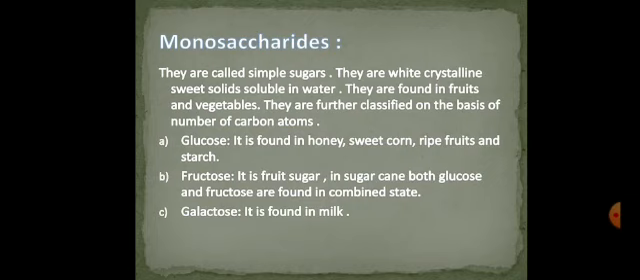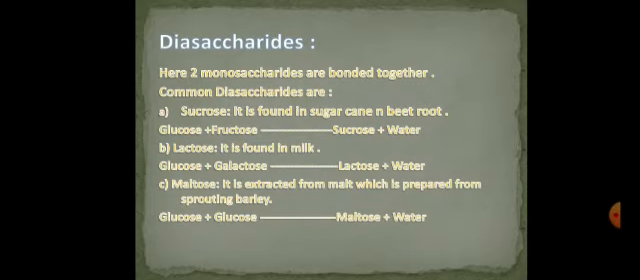The first class of monosaccharides is glucose. It is found in honey, sweet corn, dry fruits, and starch. The other type of monosaccharides is fructose. It is also called fruit sugar. In sugarcane, both glucose and fructose are found in combined state. And the third class of monosaccharides is galactose. It is found in milk.